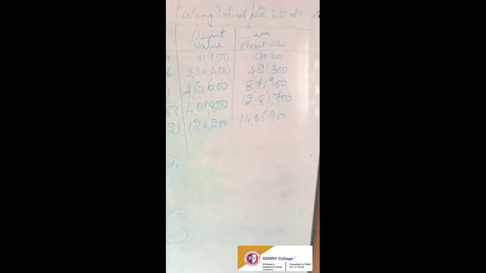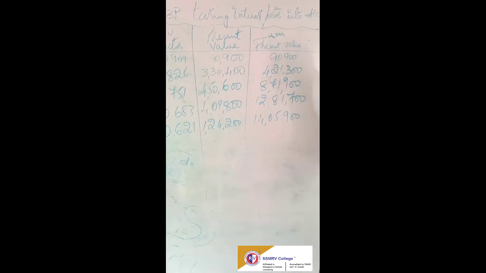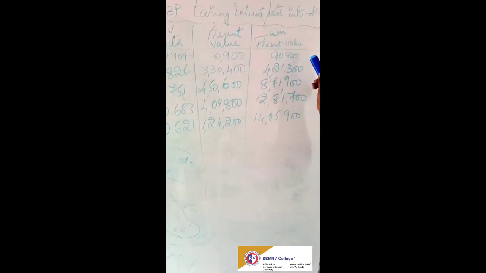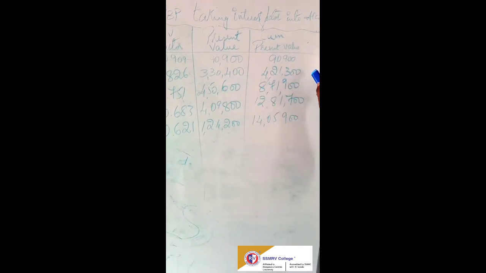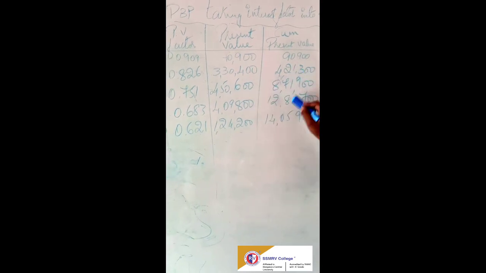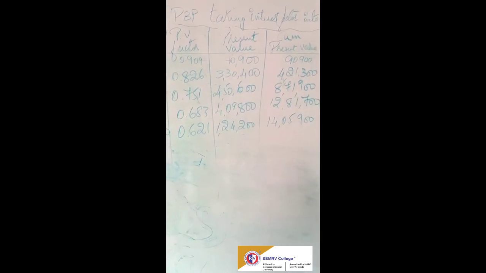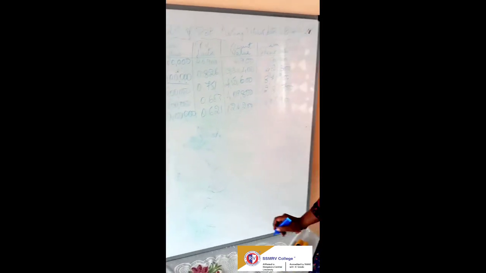Same as the previous problems, you have to calculate the cumulative present value. Usually we calculate cumulative cash inflow, right? Now we have to calculate cumulative present value. So 90,900 as it is, then add this and this, you'll get 4,21,300, and so on. Now I will show you how to calculate PVP.